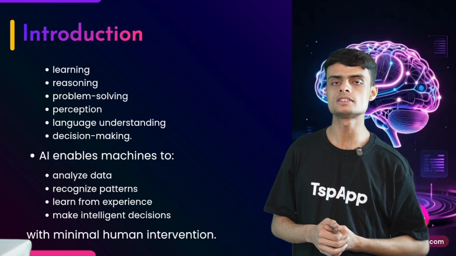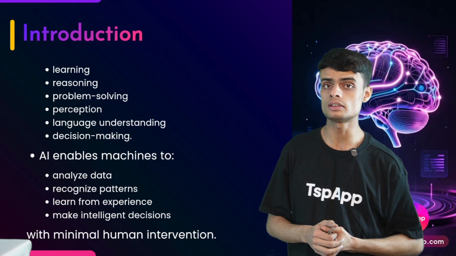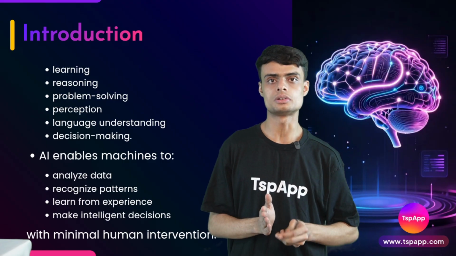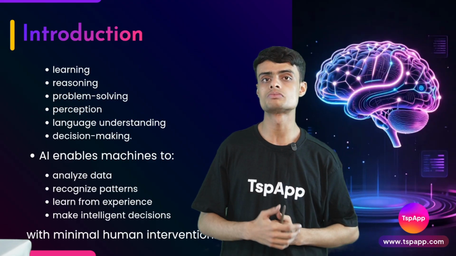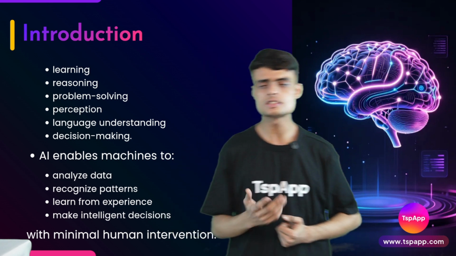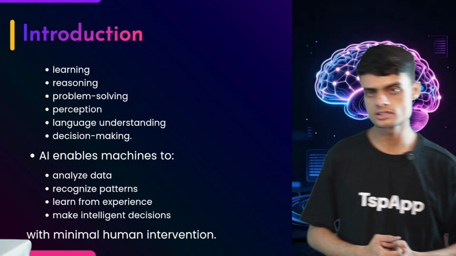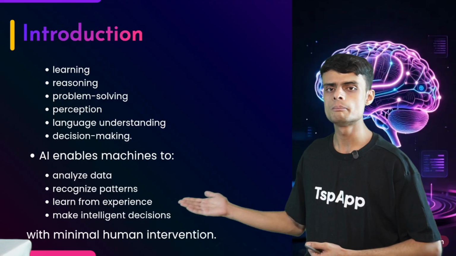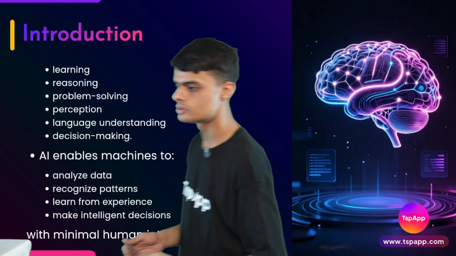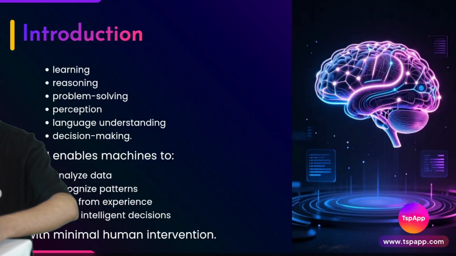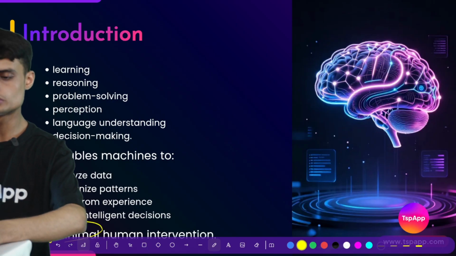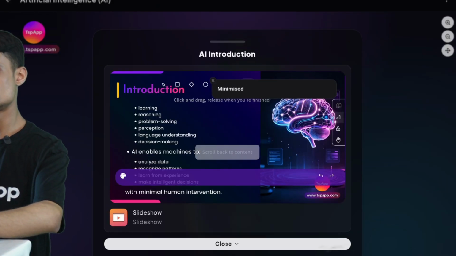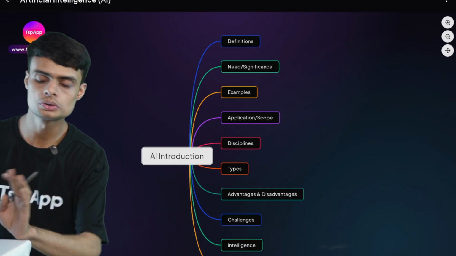Then make intelligent decisions. We have seen various cases where a smart car has to take a decision whether to turn left or turn right in a critical situation. This is how machines are able to take decisions with the help of a technology called artificial intelligence, with minimal human intervention. So what is the role of humans? Very minimal, very less. This is all about artificial intelligence introduction. Now we will go to the definition of AI.